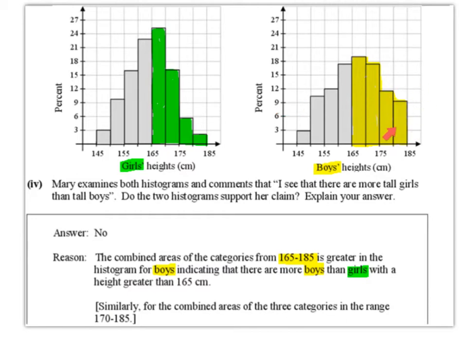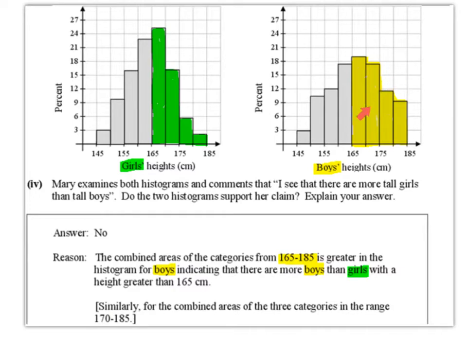So to add these together, this area would be more than this, which would tell us that the combined areas of the categories from 165 to 185 centimeters is greater in the histogram for the boys, and this indicates that there are more boys than girls with a height of greater than 165 centimeters.